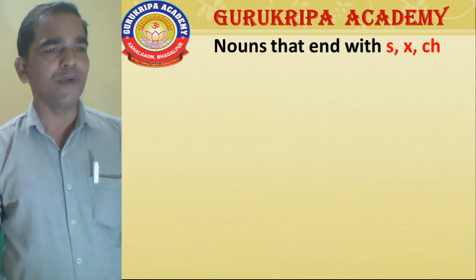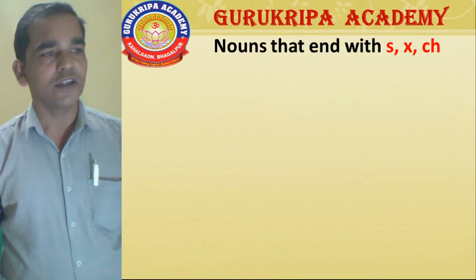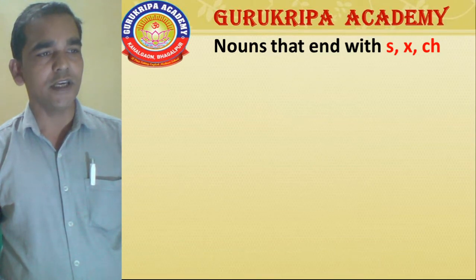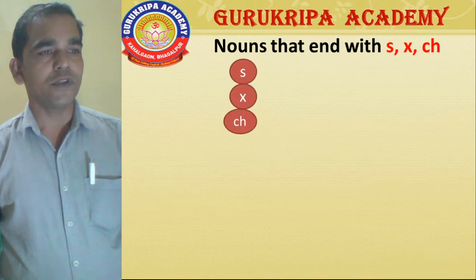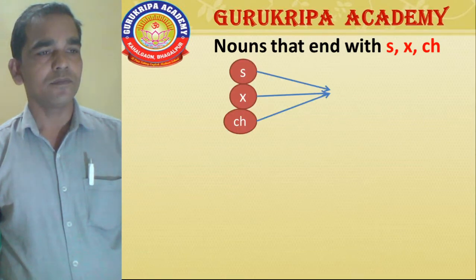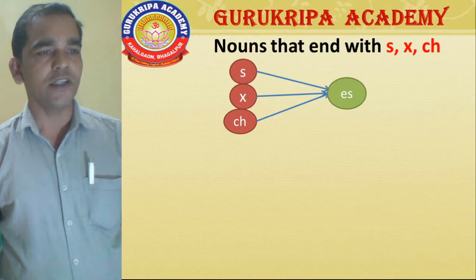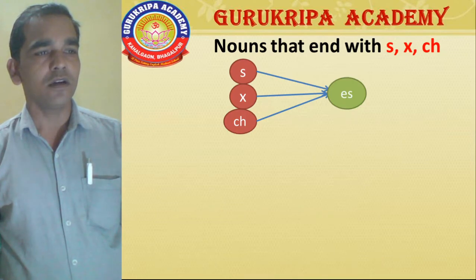Nouns that end with S, X, CH. Again, nouns that end with S, X and CH become plural by adding ES. Any types of noun ending with S, X and CH, when we change them into plural, we add ES.